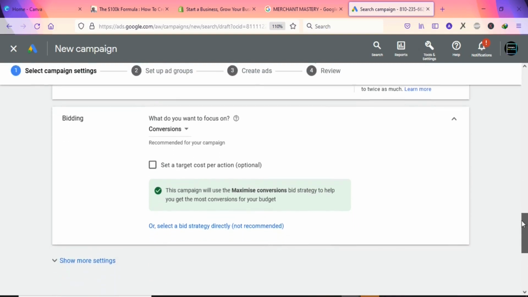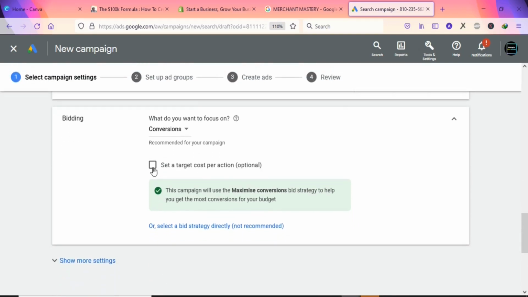Once you enter the budget, you are going to come right here and then select a target cost per action, that is cost per click. So you have to tell Google the amount that you want to pay for every click. If you leave it unchecked, Google is going to determine the cost per click, and you know Google is a business, so they are going to do what favors them. So here you are going to select the amount that you are willing to pay.